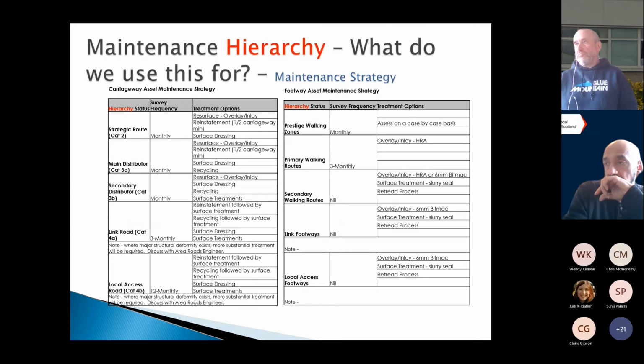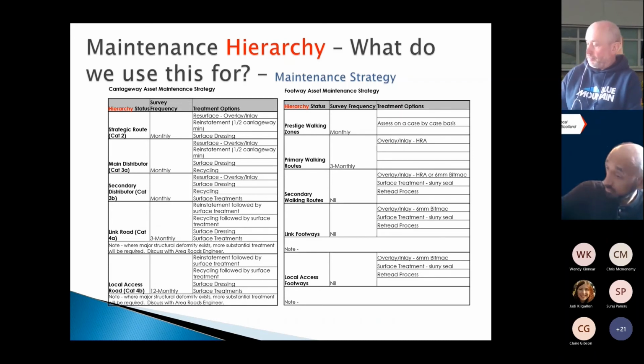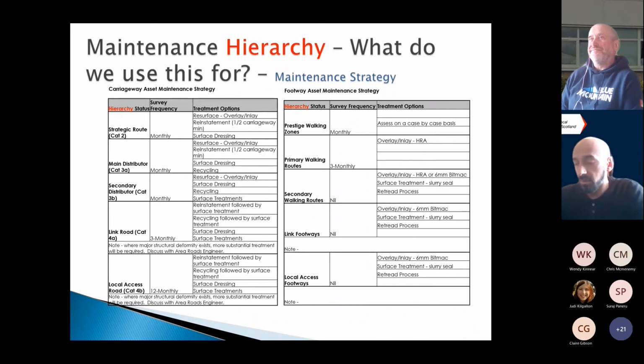Again, another reason why we do it is we actually base our treatment options, i.e., are you going to resurface it with an overlay or an inlay, surface dressing, dependent on the type of hierarchy that's associated with the road. I'm not going to go into great detail with these ones, but that just gives an indication. I should have actually said I'll share these slides at the end with Rog, so he can upload them to a K-Hub or potentially within the improvement service circles.